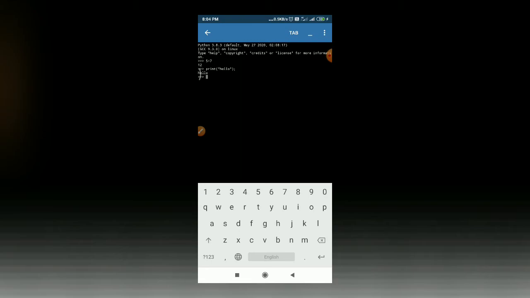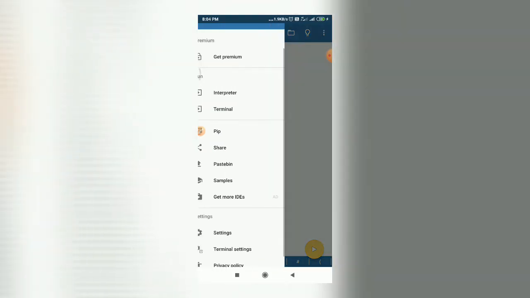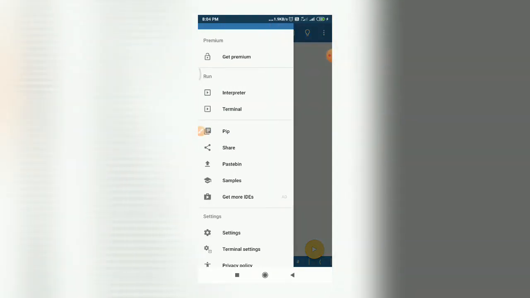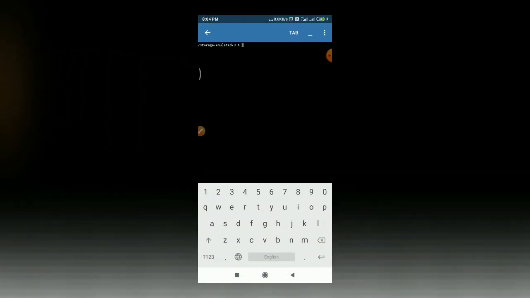Okay, so next to interpreter you have terminal. So this terminal basically helps you to access Android's built-in Linux command line shell. Okay, so if I tap on terminal, it will show me an interface like this. I can try basic commands within this terminal.